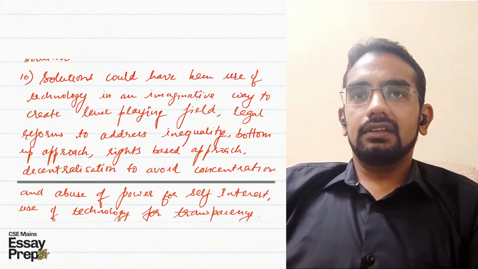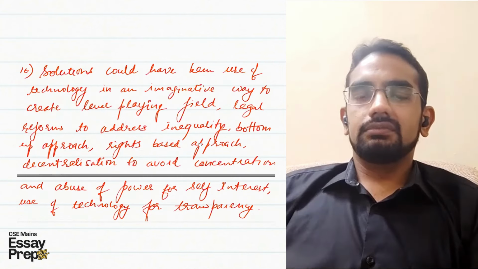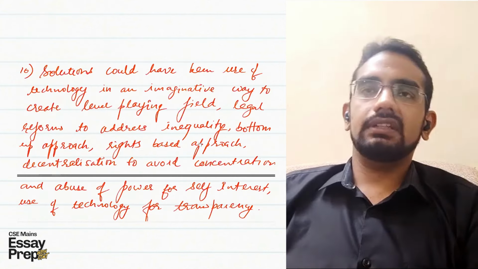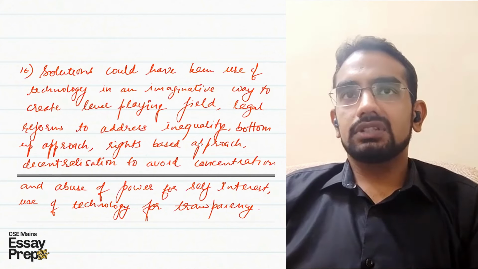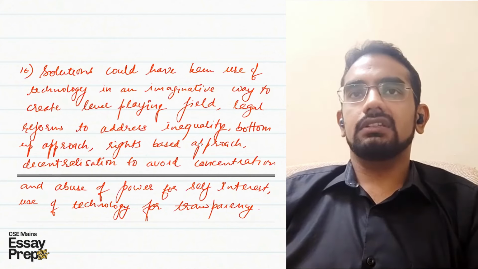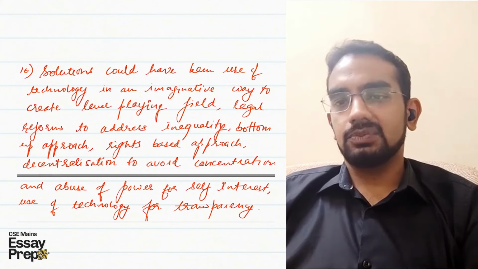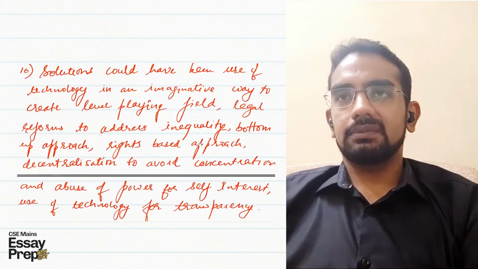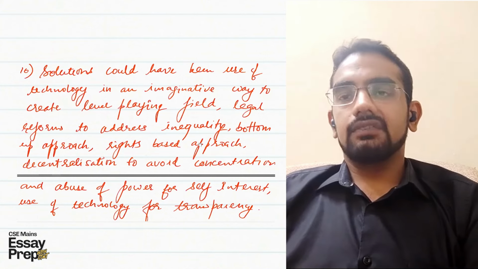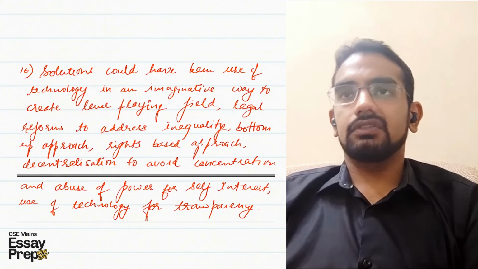And then I'm just giving some examples. It is not an exhaustive list, but if you want to mention some solutions, they could have been the imaginative use of technology so that governance becomes acceptable. It creates a level playing field. It creates transparency. So the negativity of corruption is kept aside, or the negative waters of corruption are kept from entering the body of the governance.